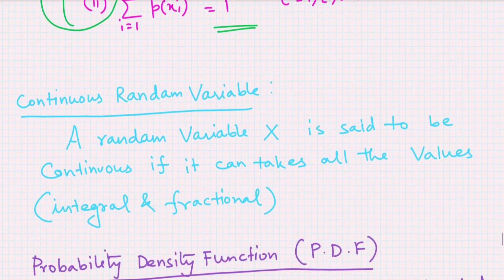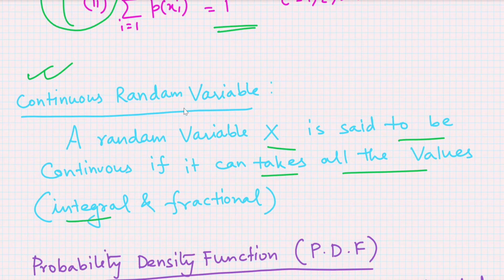Now let us come to the continuous random variable. The random variable X is said to be continuous if it can take all the values. That means integral values and fractional values.